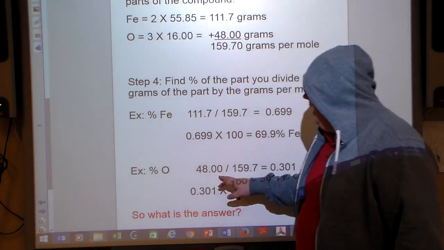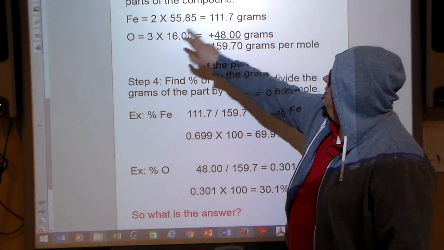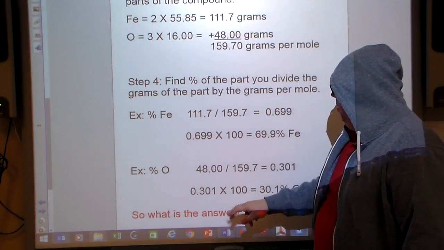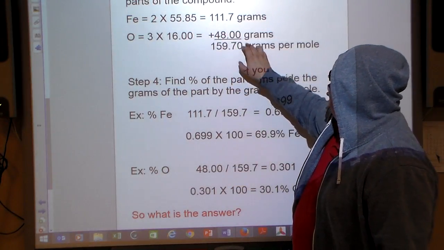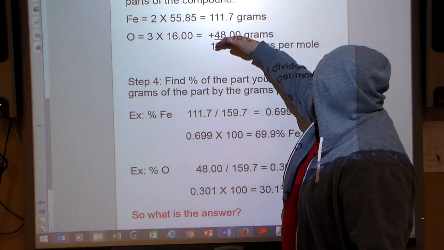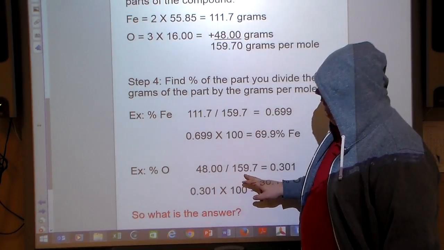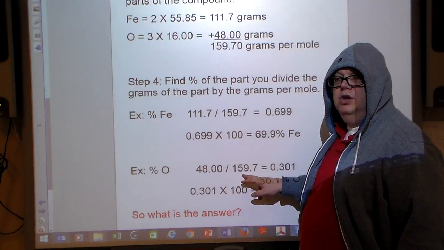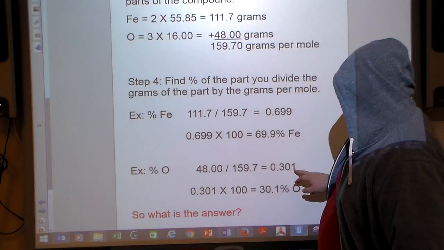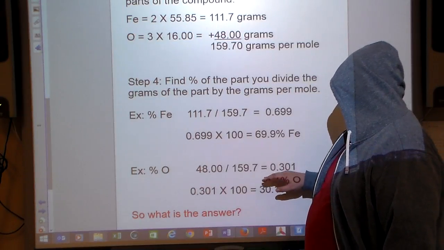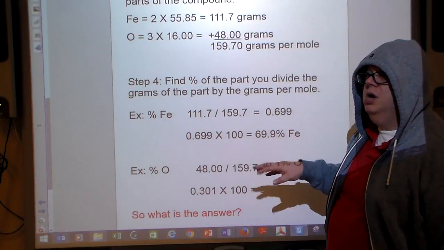Well, we got 48 grams. We figured that out up here, right? Remember that 16 came from the periodic table. 48 divided by 159.7. We got that number by adding this up for the grams per mole. So we took the part, the 48, divided by the whole, the 159.7. And that gets us 0.301. Again, is that our final answer? No, that's our decimal. We have to multiply by 100.